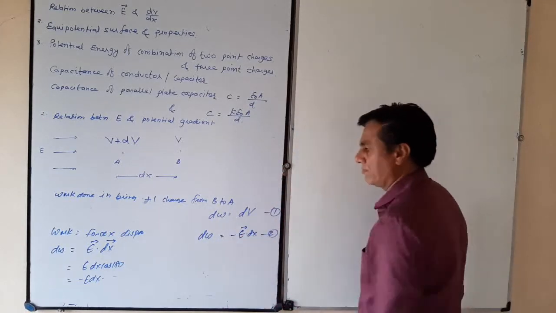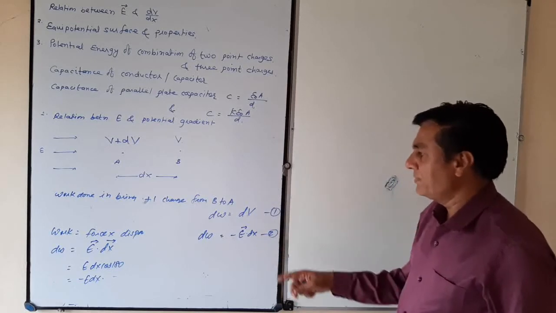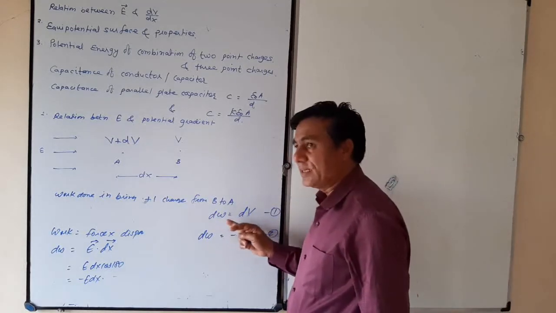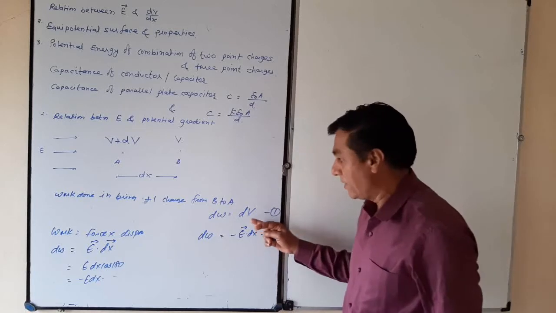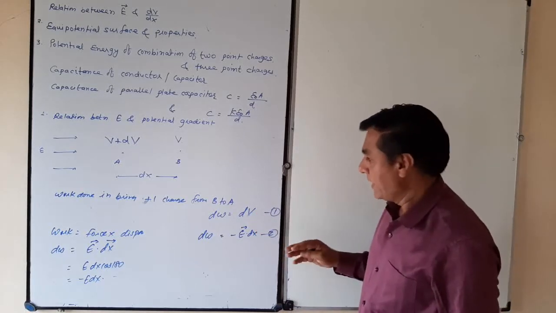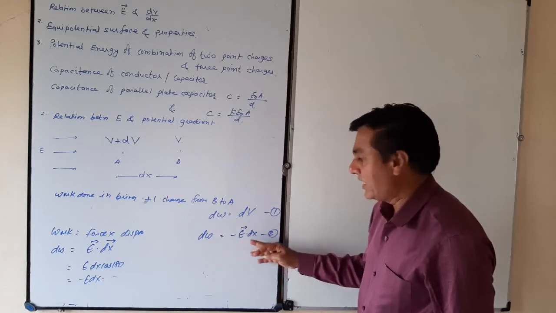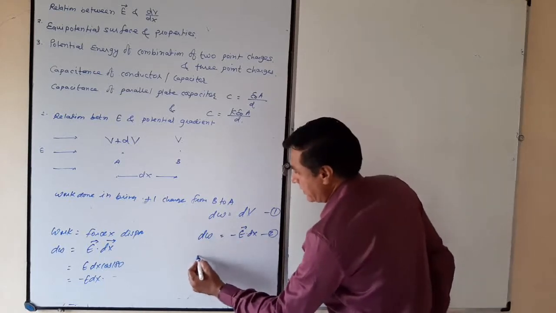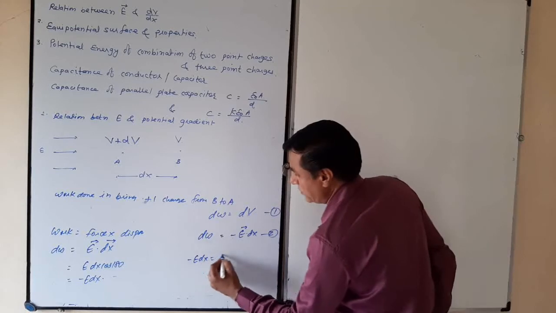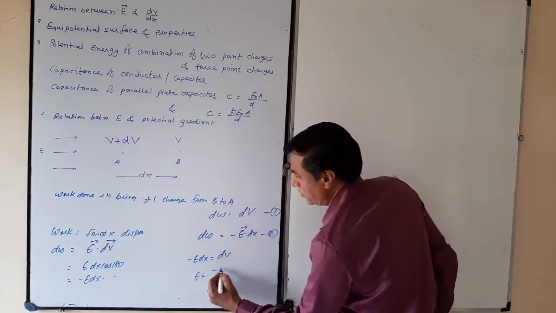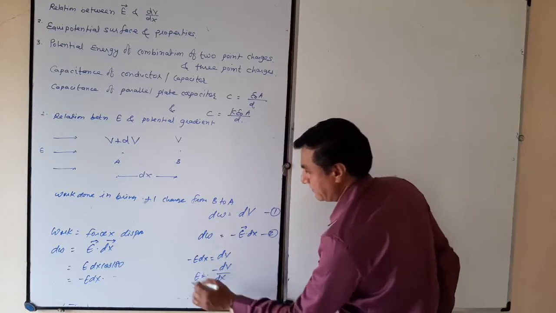It is equation 2. Now if you equate them, dW in terms of potential difference, and work in the form of electric field. Minus E dx is equal to dV. E is equal to minus dV by dx.